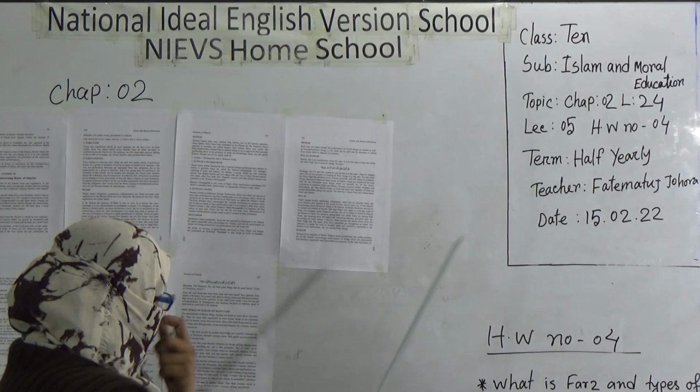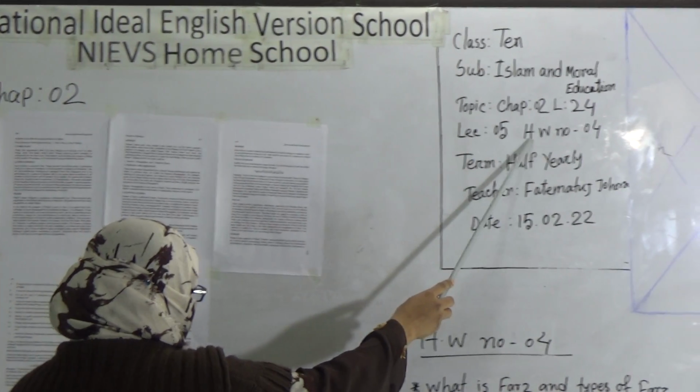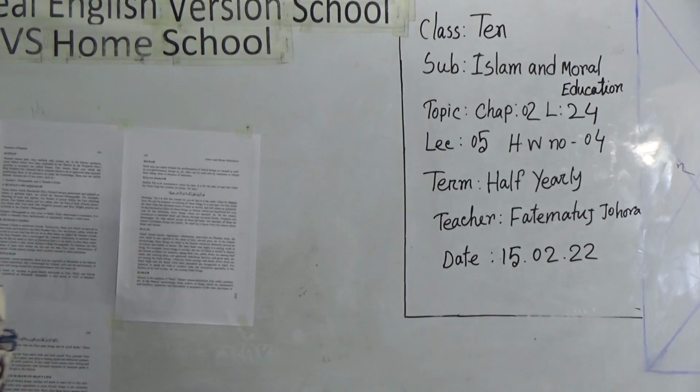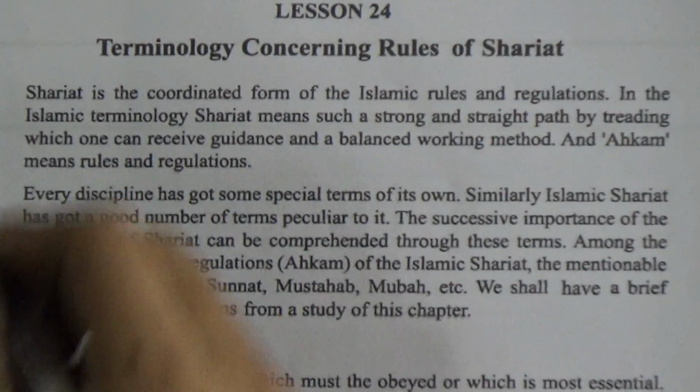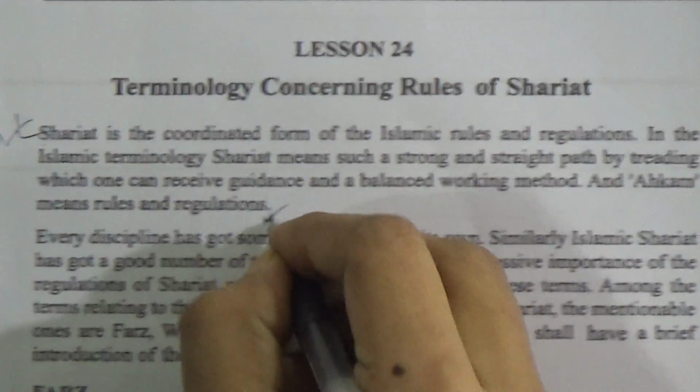Here it is lecture number 5, HW number 4. Okay, dear students, now here it is lesson number 24, terminology concerning rules of Sharia. Here the rules of Sharia are given. This portion is very important for you.